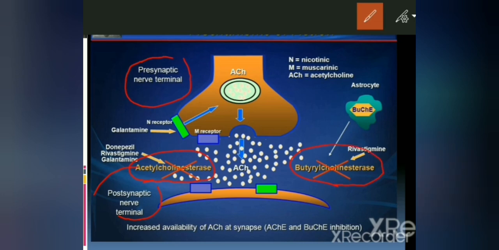The actual mechanism of these drugs is to inhibit these enzymes: donepezil, rivastigmine as well as galantamine will inhibit acetylcholinesterase, and butyrylcholinesterase is inhibited by rivastigmine. Also, galantamine has an agonistic action on the nicotinic receptor and binds to the allosteric site of the receptor.